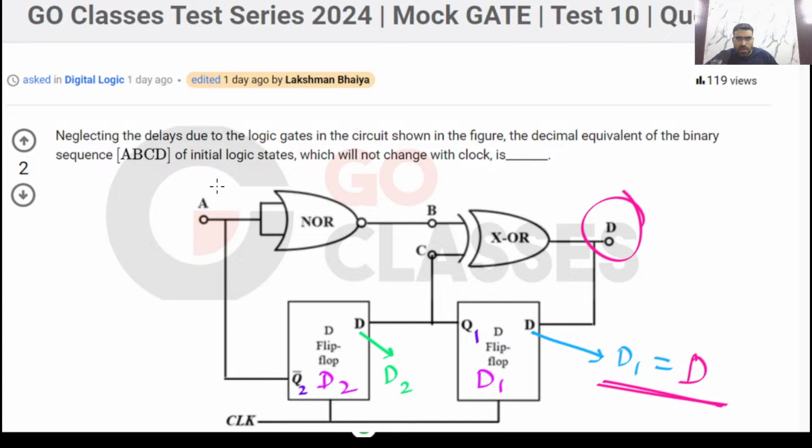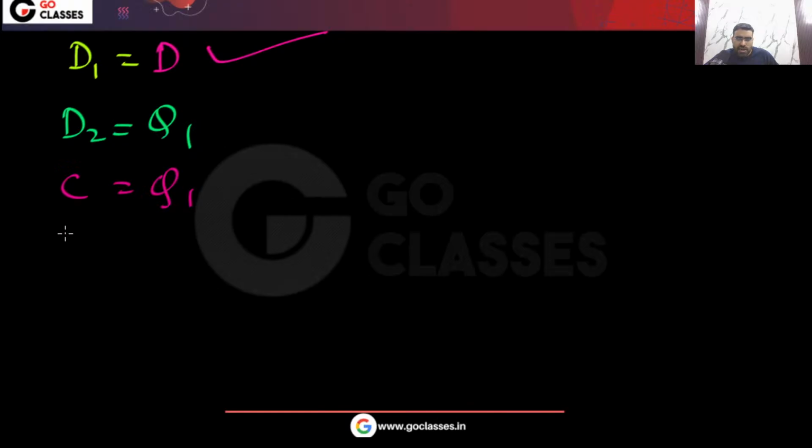What else did you get? What is A? A will be the same as Q2 bar. The complement output of this flip-flop, that is your A. So A is the same as Q2 bar.